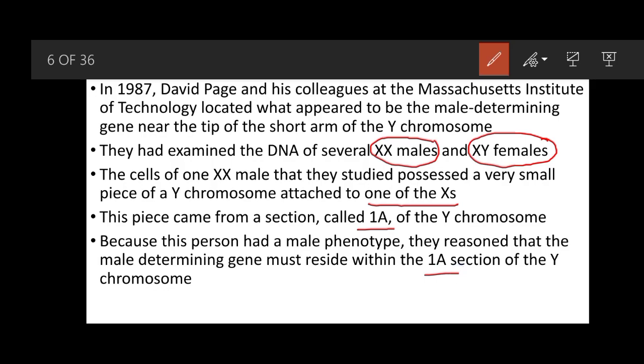But further research, although it succeeded in identifying a gene known as ZFY, proved that ZFY is not actually the male determining gene in mammals.